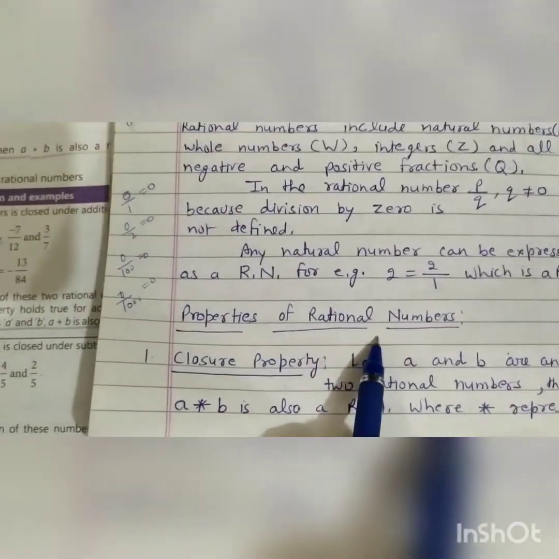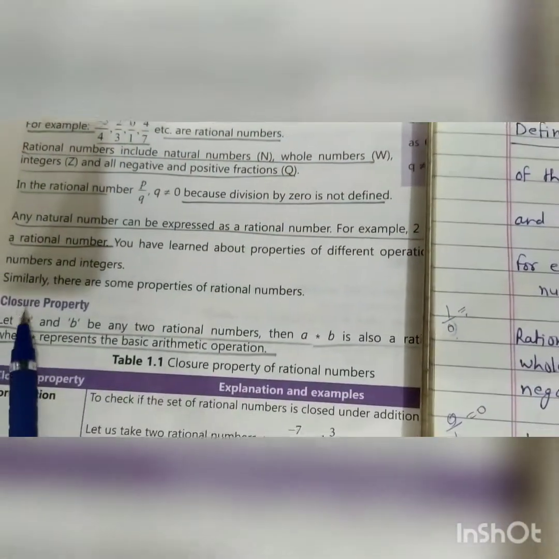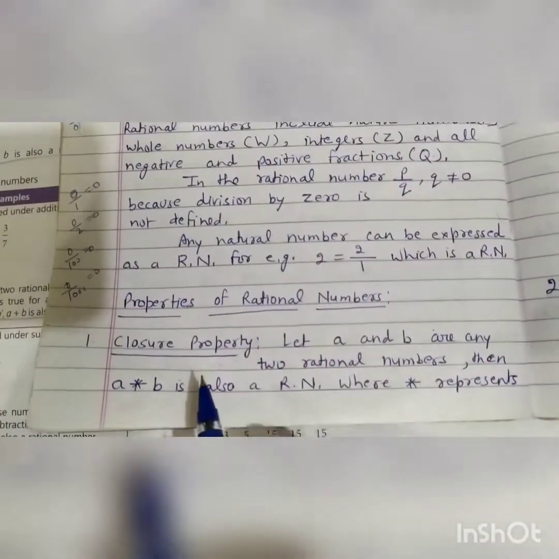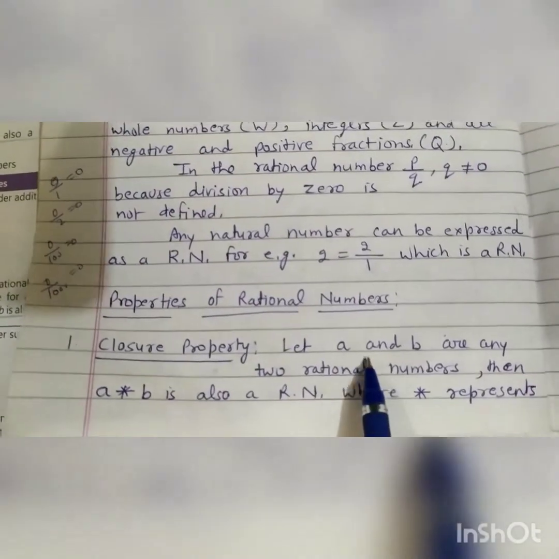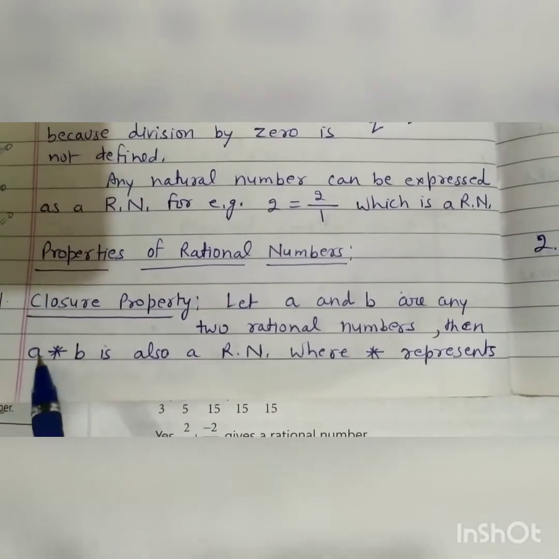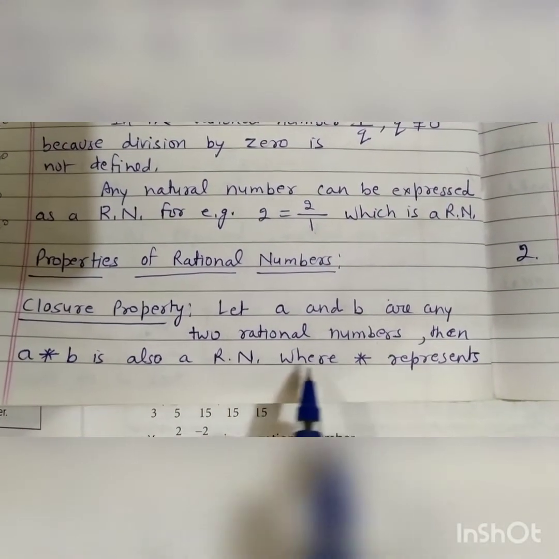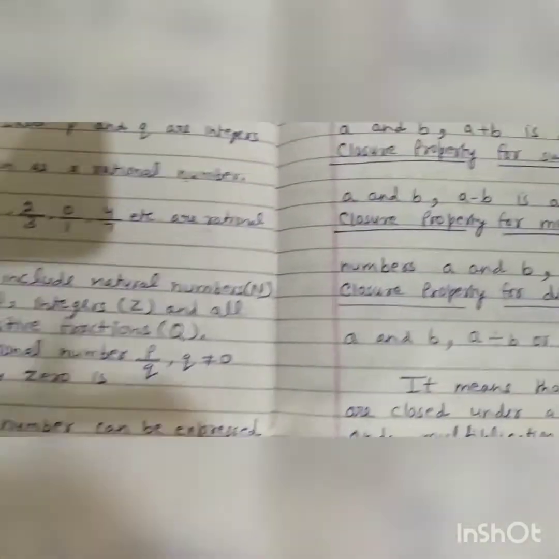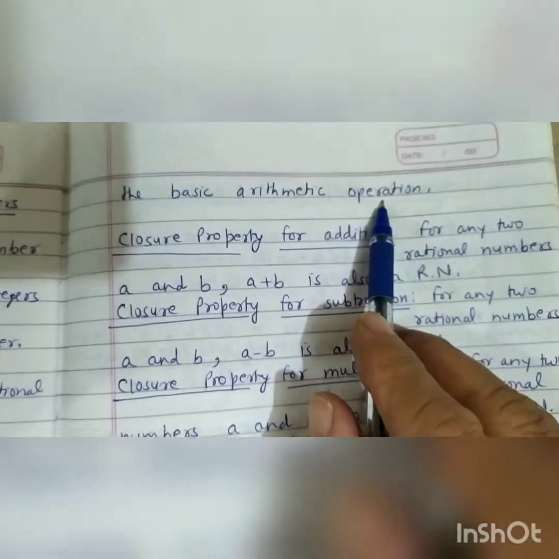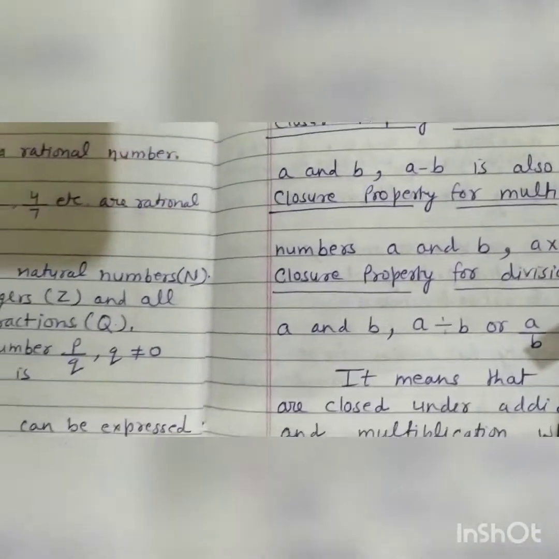So students, write in the same way as I have written here. Now come to properties of rational numbers. These properties: closure property for addition, for subtraction. Closure property. Let A and B be any two rational numbers, then A star B is also a rational number, where star represents the basic arithmetic operation. Basic arithmetic operation means plus, minus, multiply, divide.